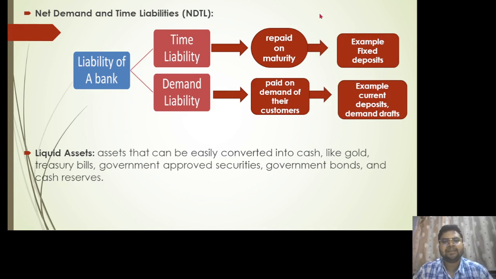So what is repaid on maturity? The best example would be the fixed deposit. Suppose I deposited rupees 3 lakhs for 10 years with the SBI. The SBI will invest that 3 lakh rupees within these 10 years to earn more money, but after paying interest to us because we are depositing with them, right? So this is the best example of time liabilities that are to be repaid on maturity. Similarly, demand liabilities include current deposits, demand drafts, etc.